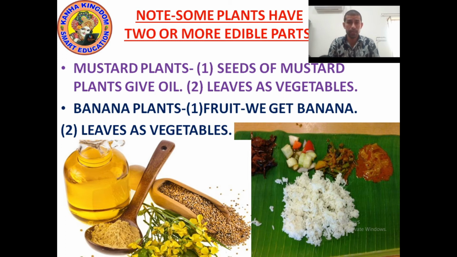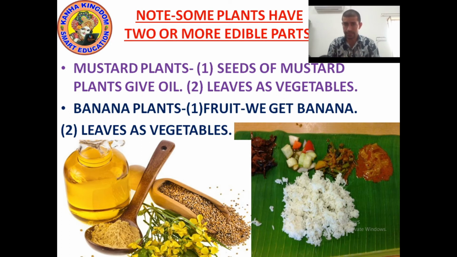Second is banana plant. What do we get from banana plant? Yes, we get fruit. The first edible part of banana plant is nothing else but banana. Banana fruit is the edible part of banana plant.